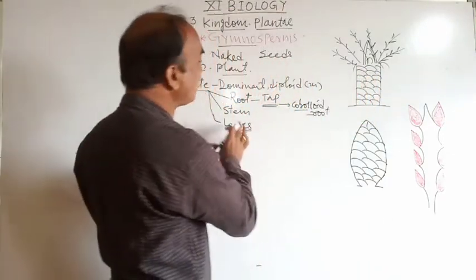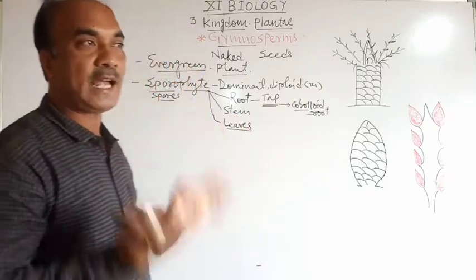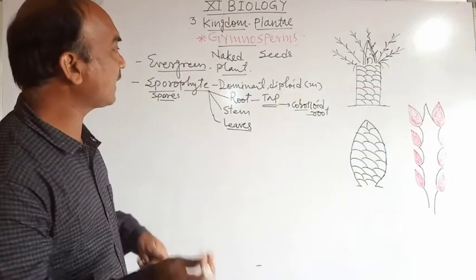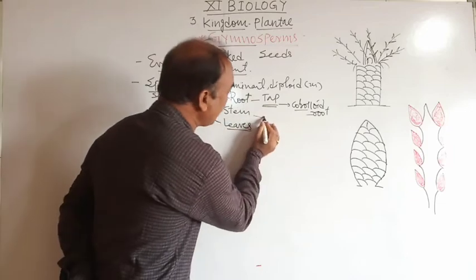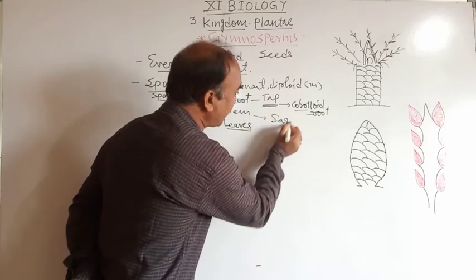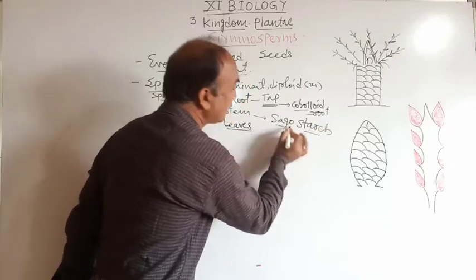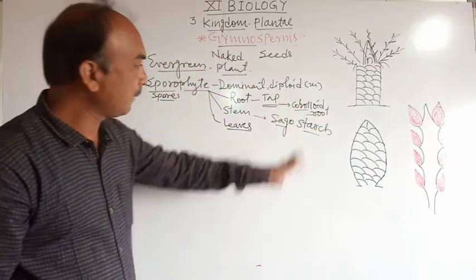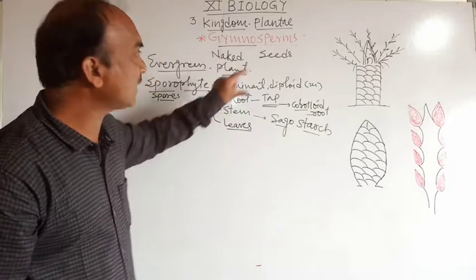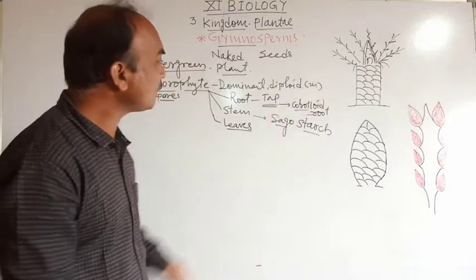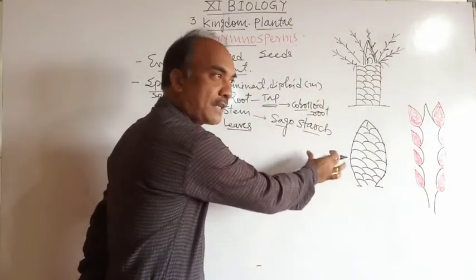Hence the stem is rough and unbranched, and in a cycas plant it produces sago starch. क्या प्रोड्यूस करता है? Sago starch. Okay, the stem of the cycas plant produces sago starch.